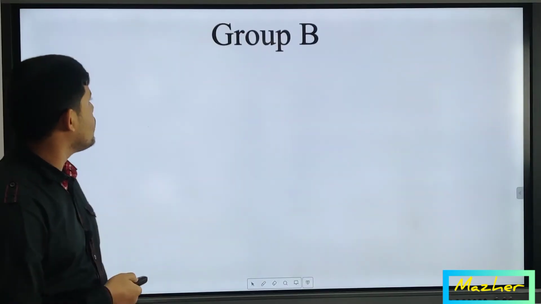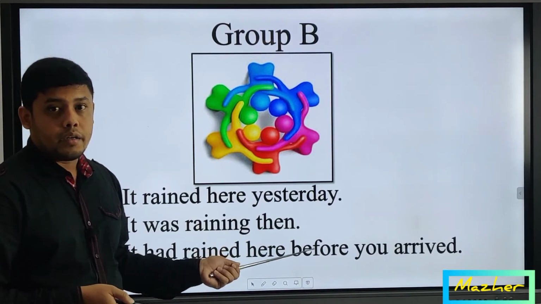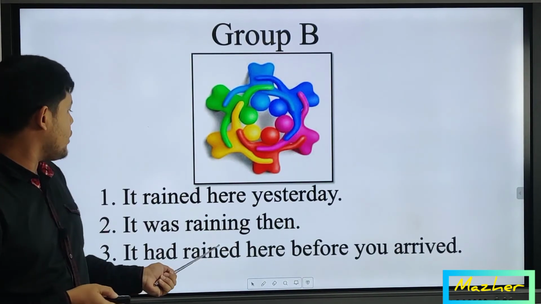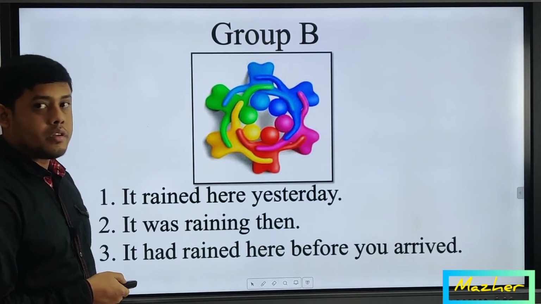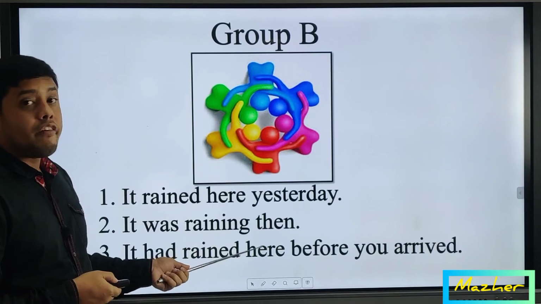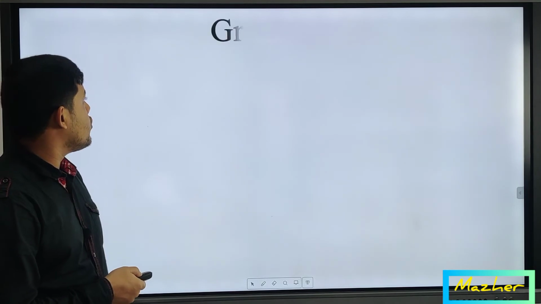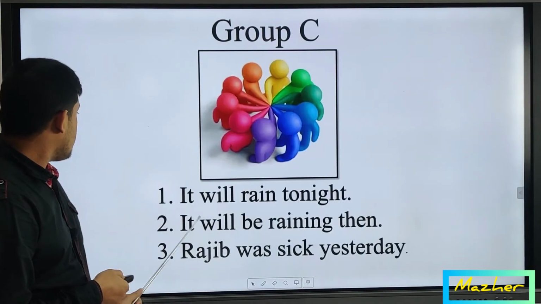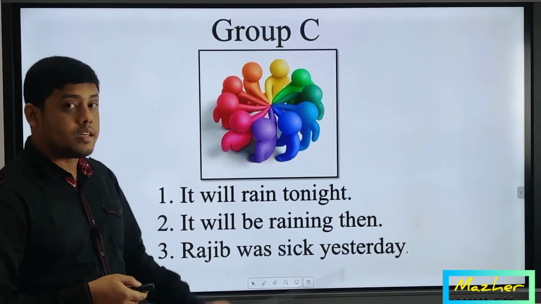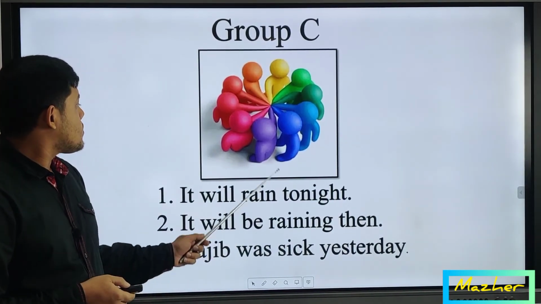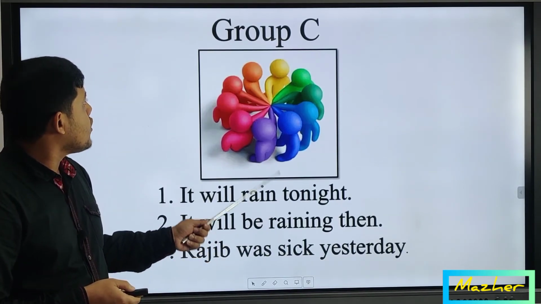And another task for group B. Number 1, it rained here yesterday. Number 2, it was raining then. And number 3, it had rained here before. Again, try to identify the tenses from these 3 examples, and this is the task of group B. And group C will do number 1, it will rain tonight. Number 2, it will be raining then. And number 3, Rajiv was sick yesterday. So let's try to identify the tenses from here, and this is the task of group C.